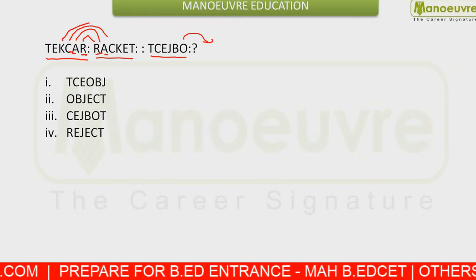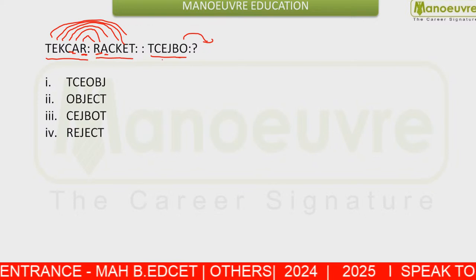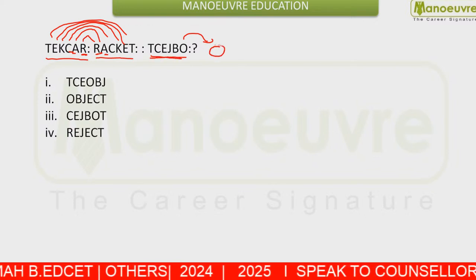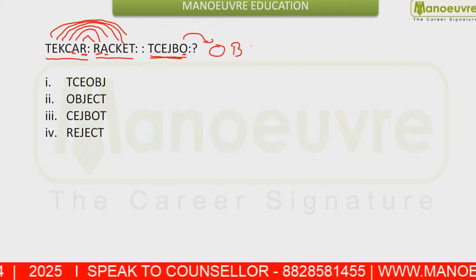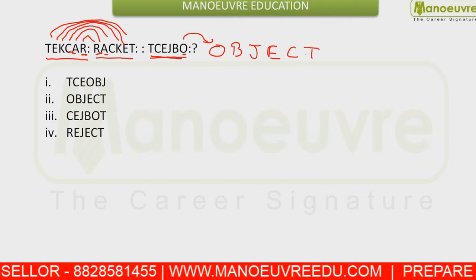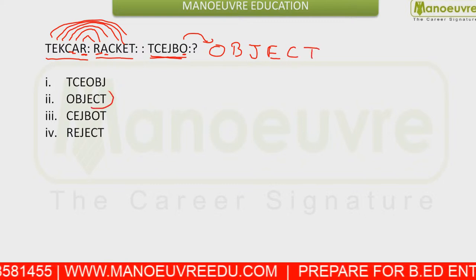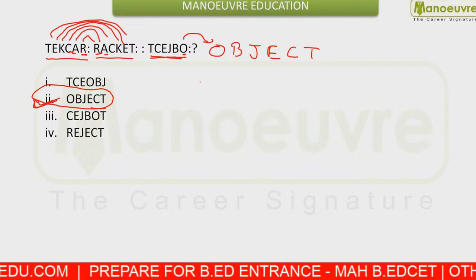So the last term comes first. Then you have B, then J, then E, then C, then T. So OBJECT should be your answer here. Second option, that is OBJECT.